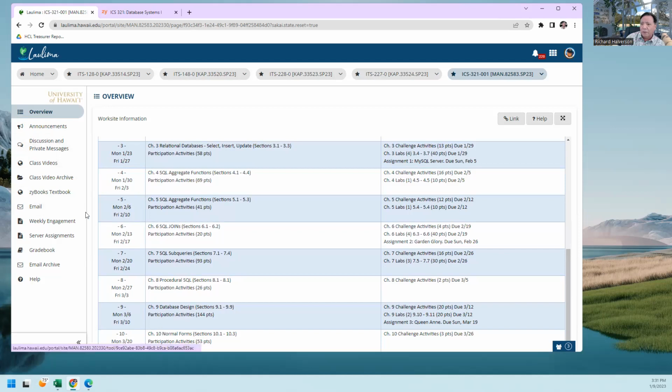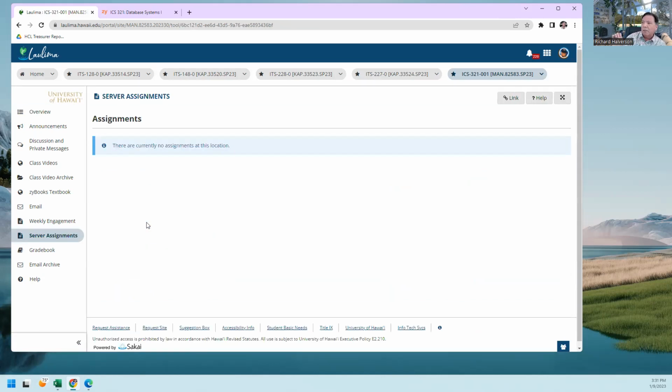Those will become apparent. I don't have any of them posted right yet. They'll be here on the server assignments. There are not any posted yet, but I have to set up your server accounts before I put this up there, and then we'll be able to get going on that.